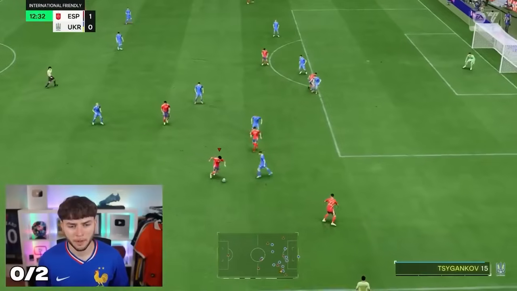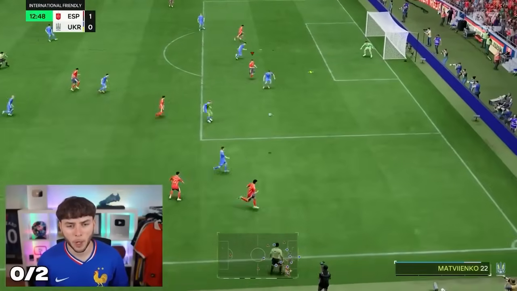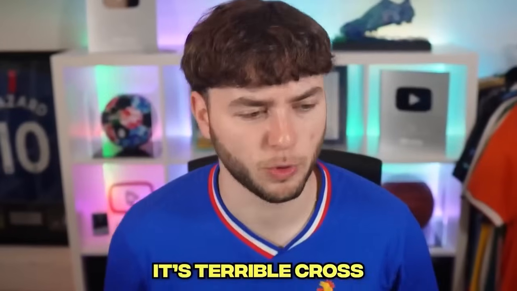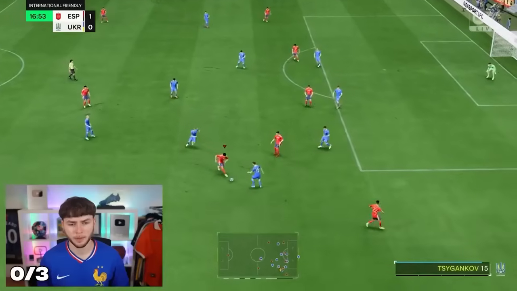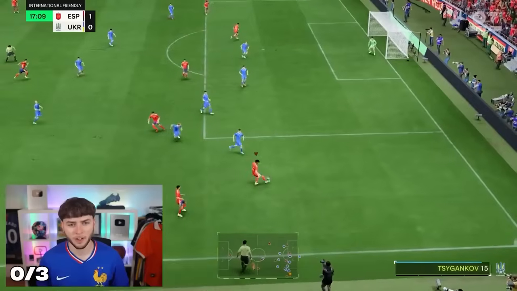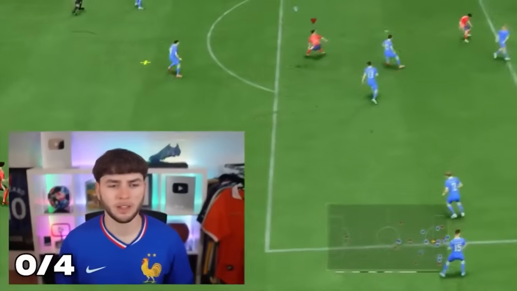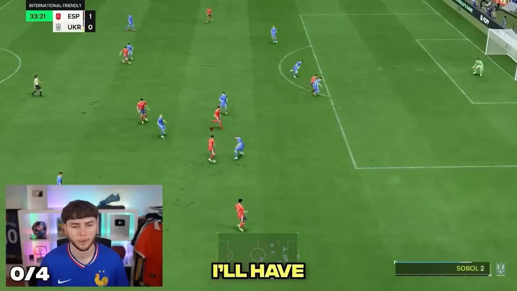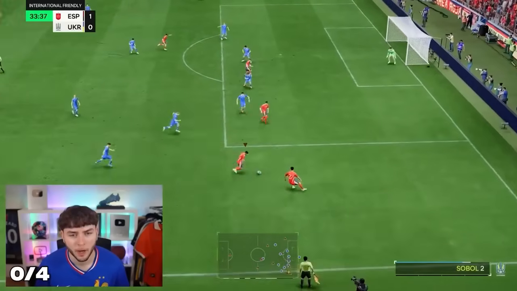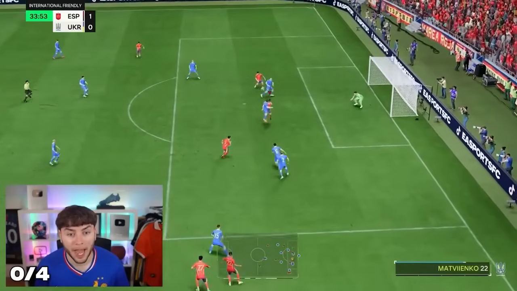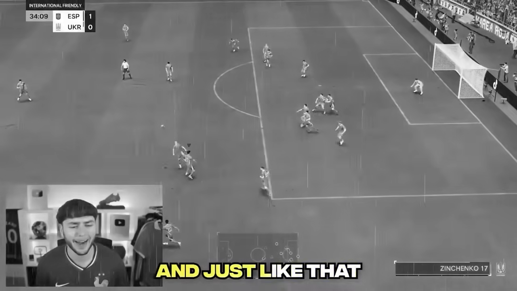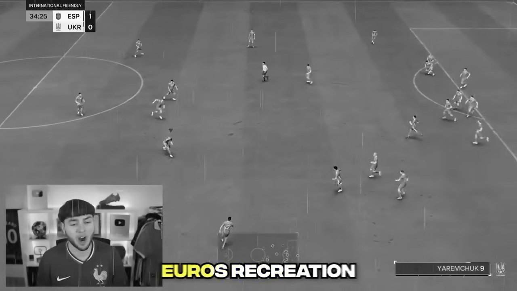Oh, you spun him. Run down the line. Boom! Oh, that's a terrible cross. Spins him. Runs down the line. Crosses it in. Martinez is nowhere to be seen. We would have one last chance to get the header. Martinez! Do the header! No! And just like that, we had failed our first Euros recreation.